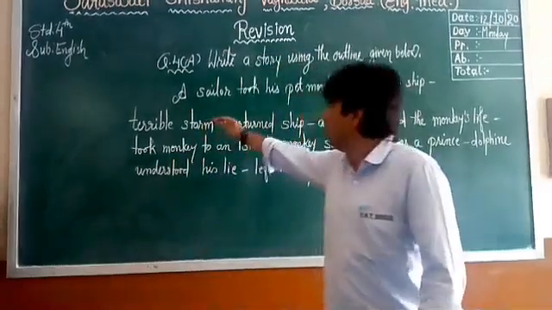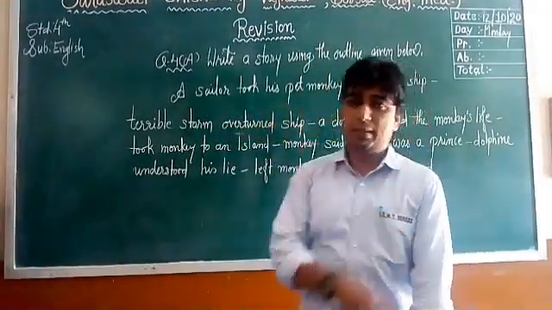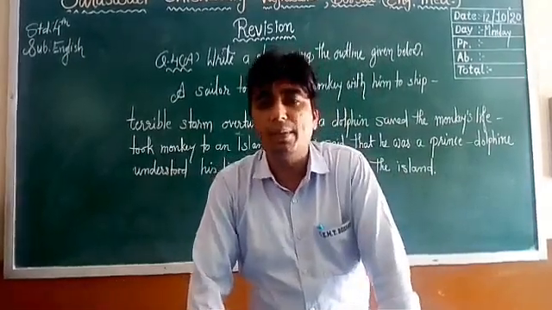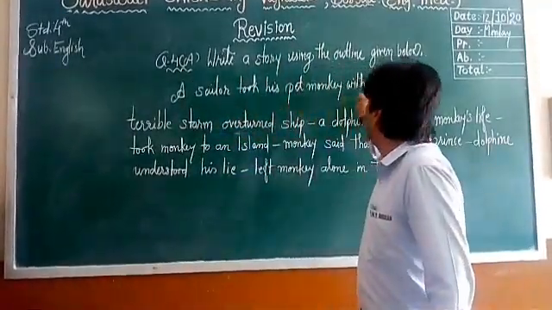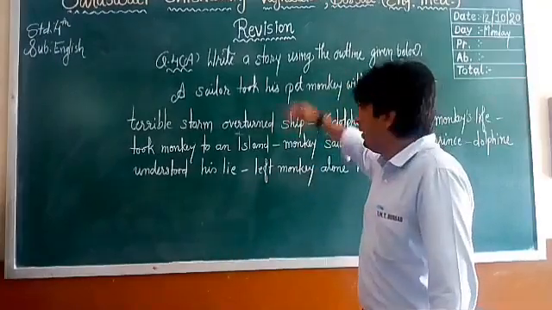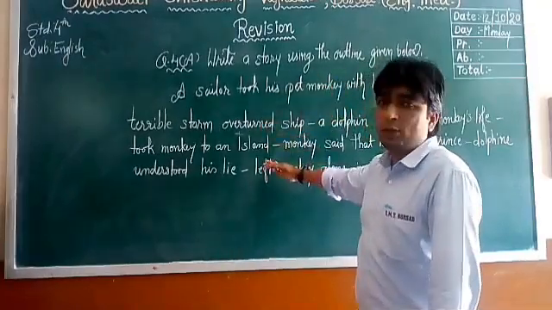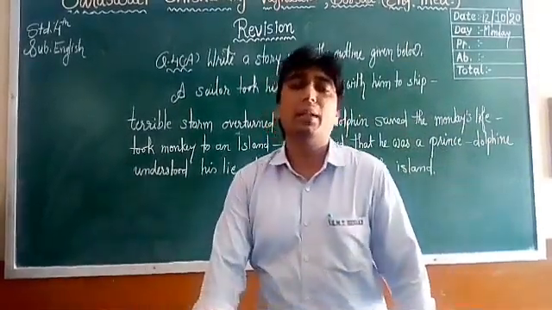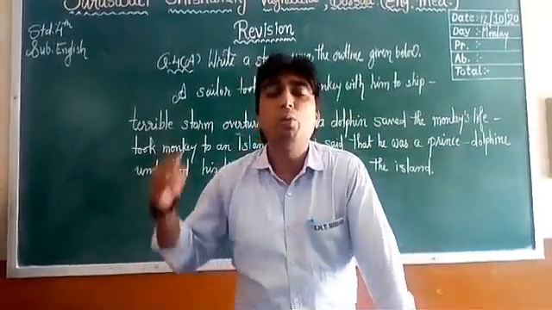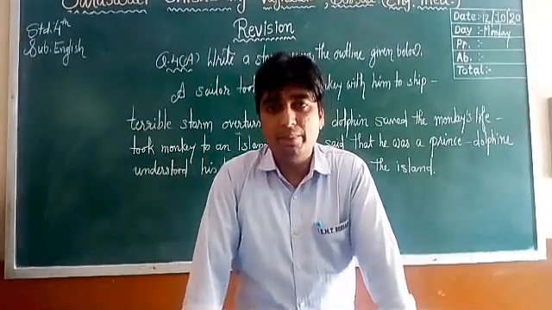The story must go in sequence. For example, the first sentence will be about the sailor taking his pet monkey with him to the ship. Then you cannot take any point from the middle of the outlines. You have to go in sequence.